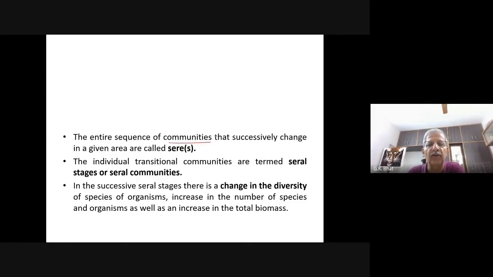So the entire sequence of communities. Now let us say earlier it was A species, then B species came, then C species, then D species, then E species, then F species. Once A species was there, numerous, later when B species came here, A species started getting reduced in number, but B species starts increasing in number. When it changes the environment, it makes another species come, so this will increase, this will decrease, this will increase, this will decrease.